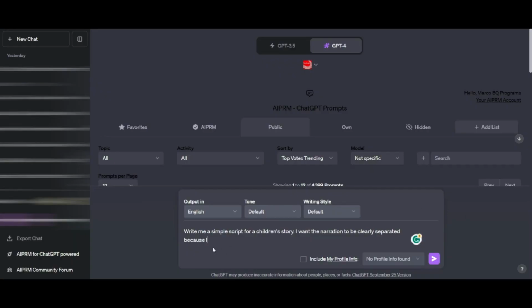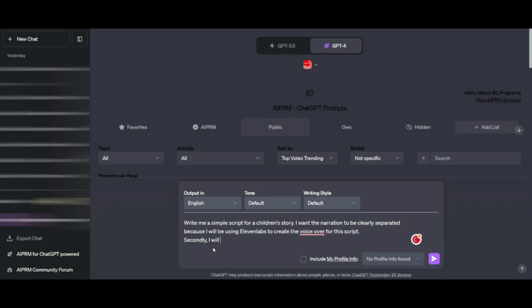So if you want to learn how to do this, then stay tuned because we'll be going through a step-by-step process of how we did it. Starting with going over to ChatGPT. The first thing that we're going to do is we are going to ask ChatGPT to help us put together a children's story. So I'm going to ask it to write me a simple story.